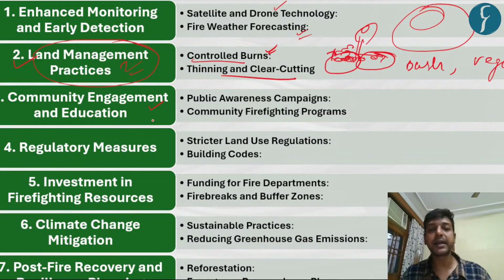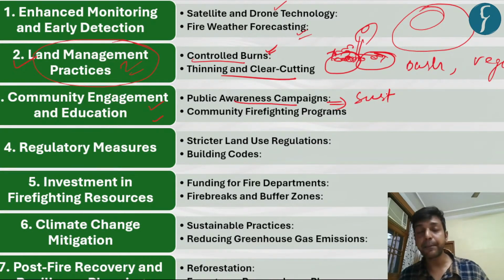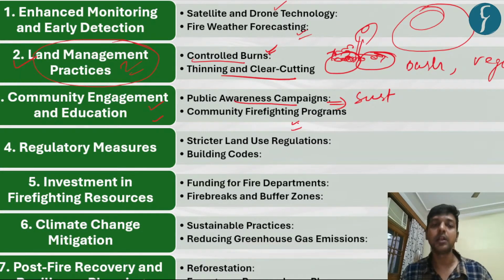Thirdly, community engagement and education. Obviously, public awareness campaigns, especially with agricultural practices like sustainable agricultural practice, reducing the impact of slash and burn agricultural practice, and at the same time empowering the local community to fight the wildfires, because they are the first personnel who notice the wildfire, and they are best situated for countering this type of wildfire. And at the same time, when we are enhancing community engagement, we have to enhance their capabilities by providing proper training, proper technology, so that they are able to cope with this type of disaster.